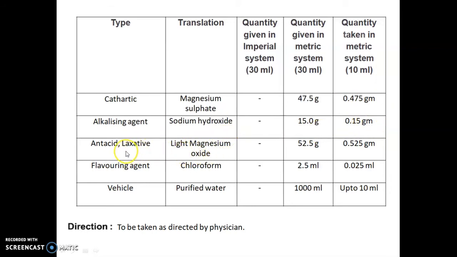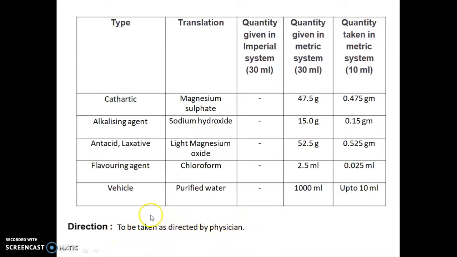Light magnesium oxide is used as an antacid laxative. Quantity given 52.5 gram. Multiply it with 0.01, we will get 0.525 gram. Fourth one, chloroform is used as a flavoring agent, 2.5 ml. Multiply it with 0.01, we will get 0.025 ml. And purified water is used as a vehicle. Quantity given up to 1000 ml, so quantity taken for preparing 10 ml is up to 10 ml. Direction for this is to be taken as directed by physician.